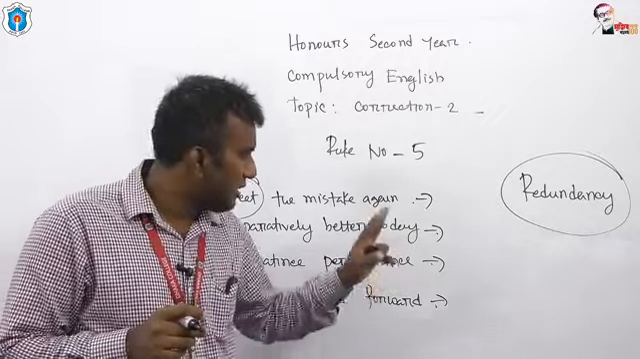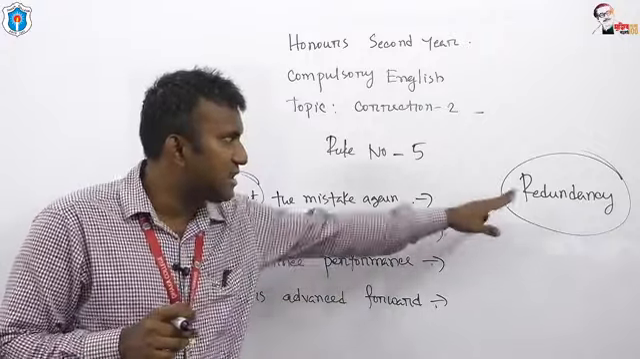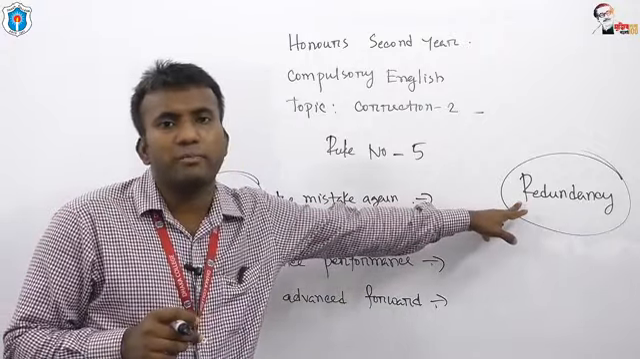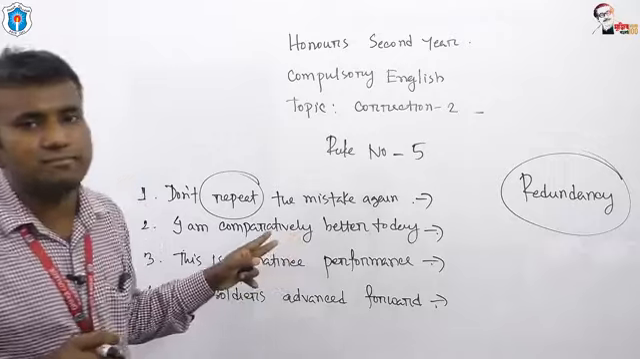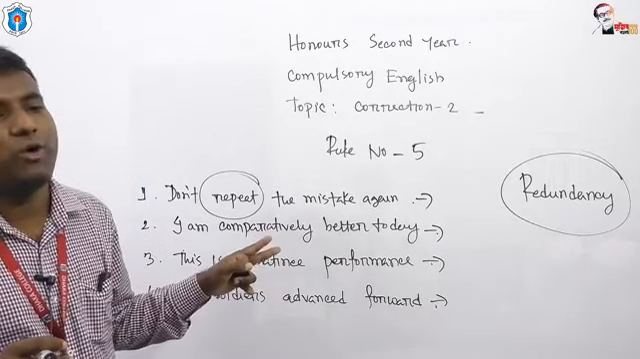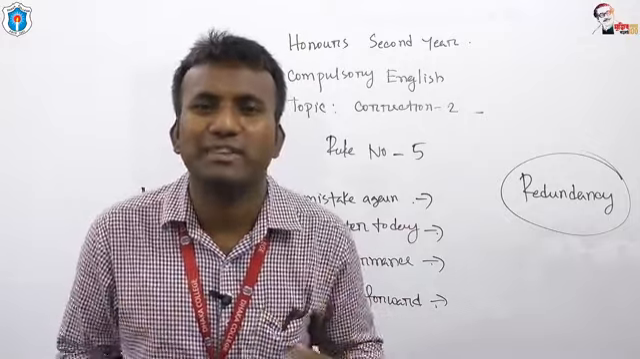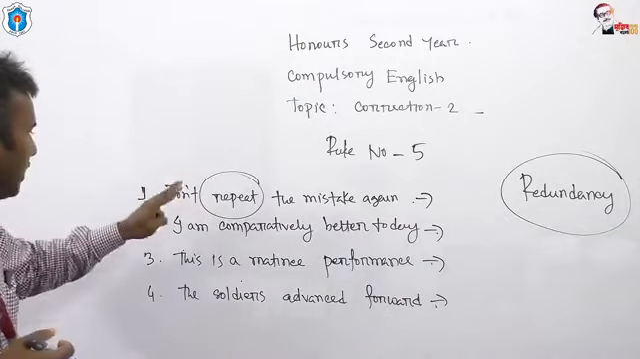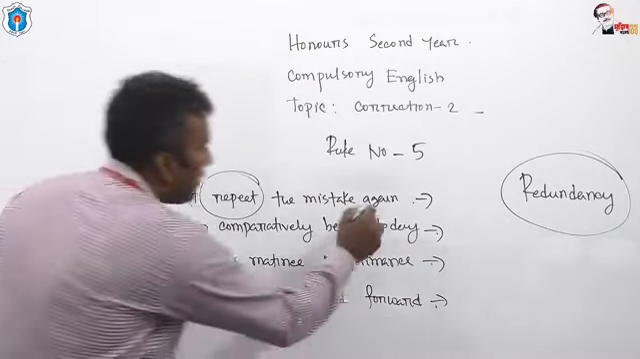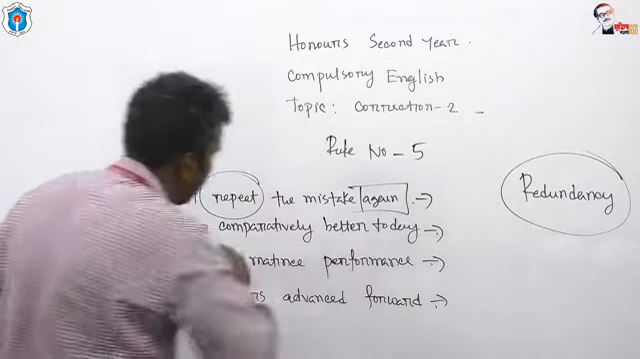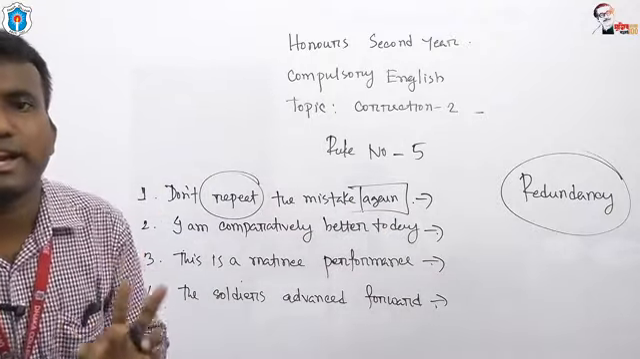In these four sentences, because of redundancy, the sentences have become grammatically incorrect. Now, I'd like to make this sentence grammatically correct. How can we do that, my dear students? Look at it. Don't repeat the mistake again. Cut off the word again. Don't repeat the mistake. This is the correct one.